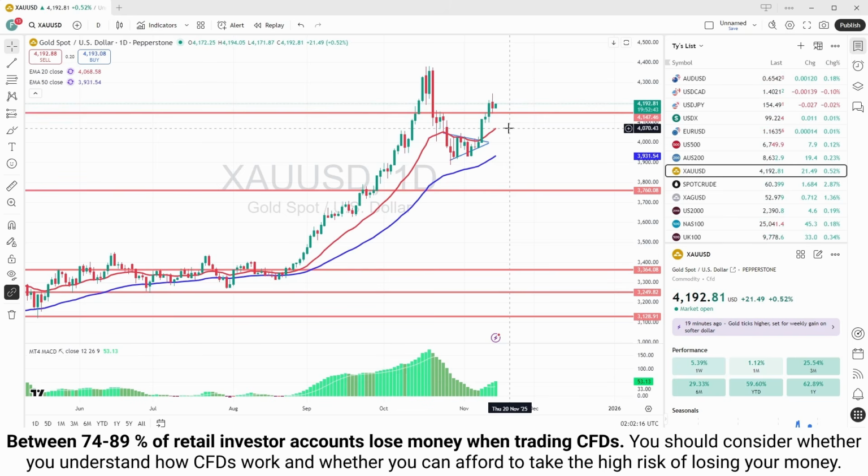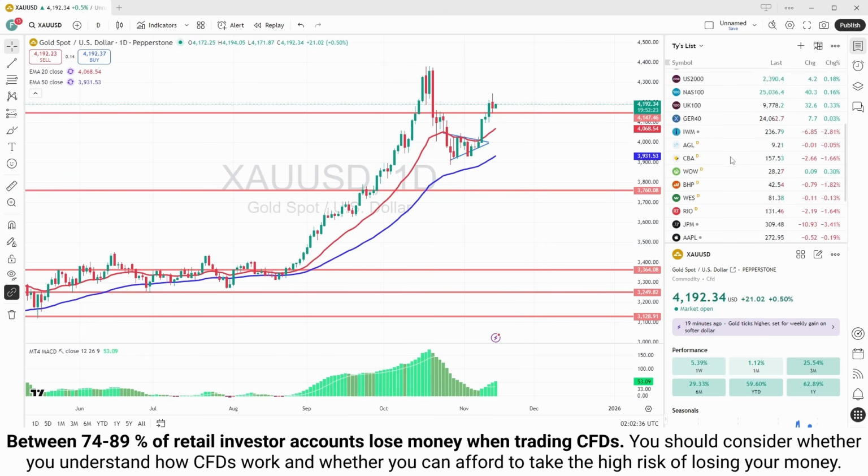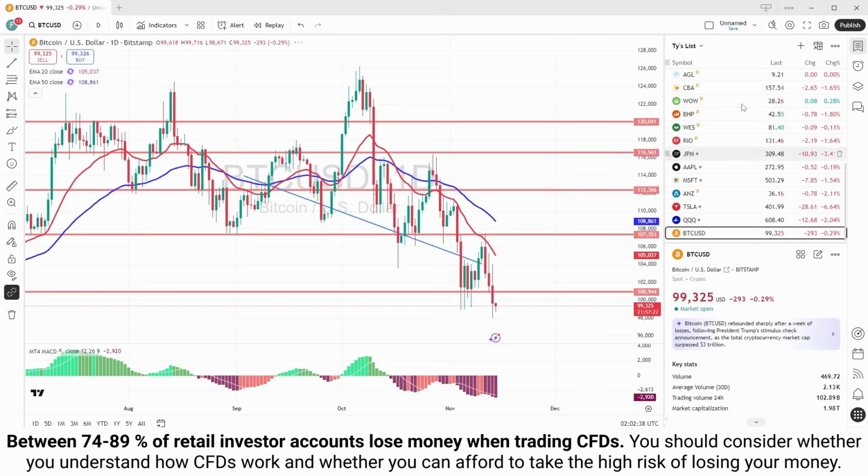I wouldn't be looking for anything longer term on gold. I'd be keeping these trades relatively short, because they are relatively new to this support area, and there is a fair bit of volatility in the market, obviously, so we would expect gold to react in either direction. I'd be happy to trade it. I think that there's a case that can be made for both sides. It's pretty good there. And we'll have a look at Bitcoin, because I know there's a lot of people looking at Bitcoin right now, and we saw a very, very big volatile session.